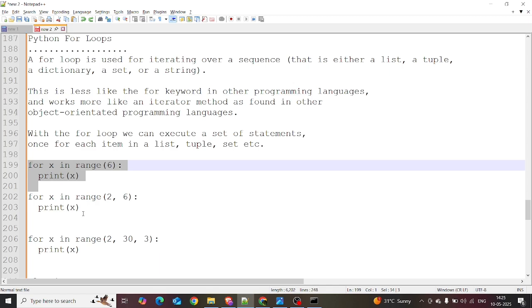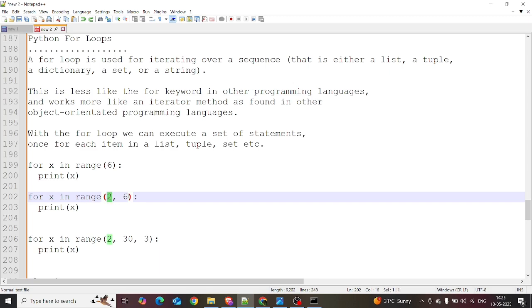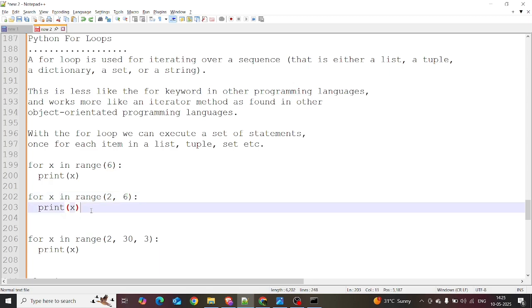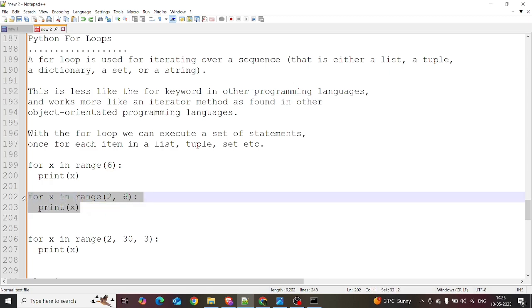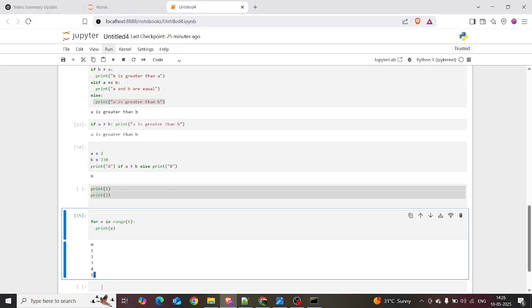Okay, in the for loop there are three arguments we are giving. We are giving the start, stop, and step. Okay, the start is the point where you want to start, and in this example we are giving the stop value. So let's try executing this in the Jupyter notebook.